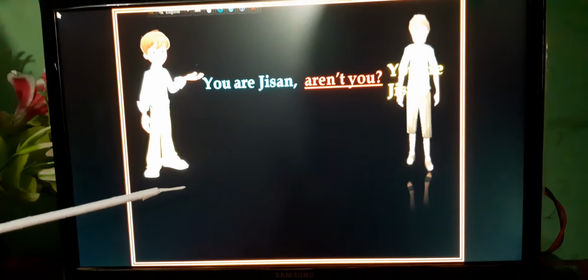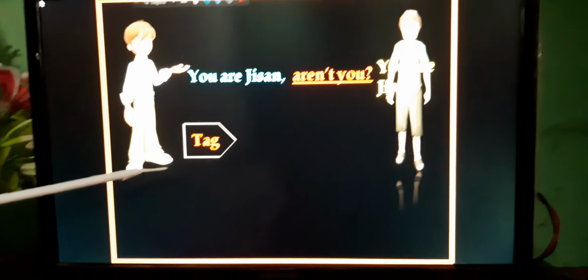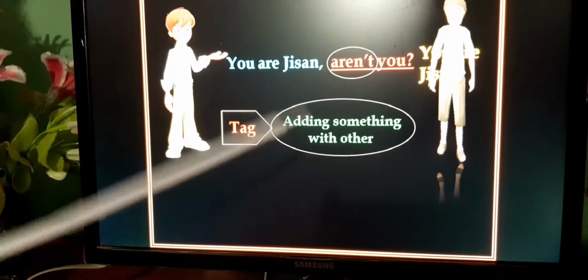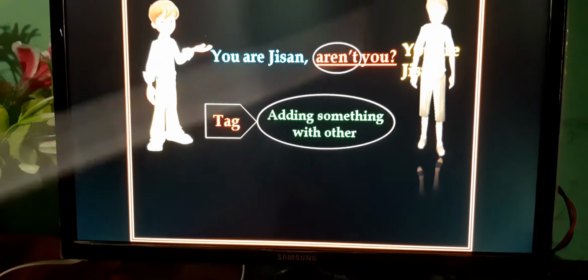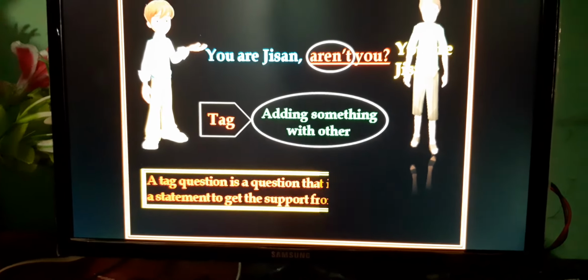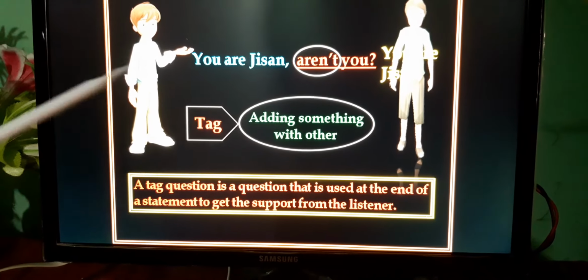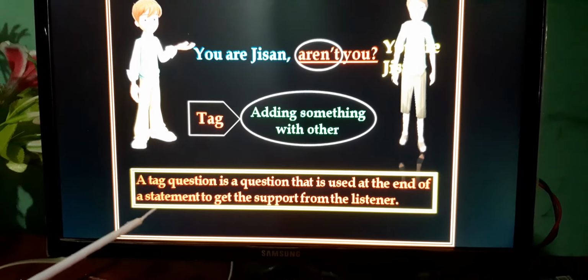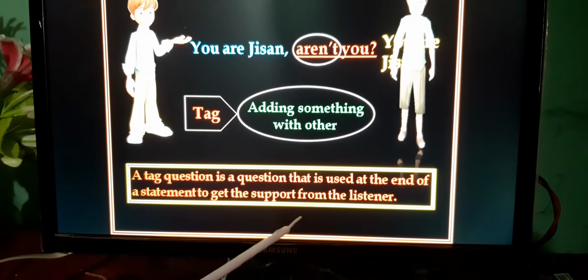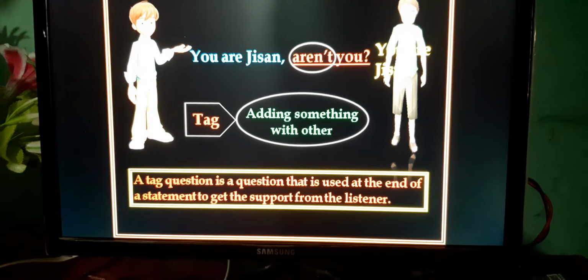You are Jisan, aren't you? Here we are adding something, aren't you? This is a tag question. What is a tag question? A tag question is a question that is used at the end of a statement to get support from the listener. So when we add something at the end of a sentence for getting support, this is called a tag question.